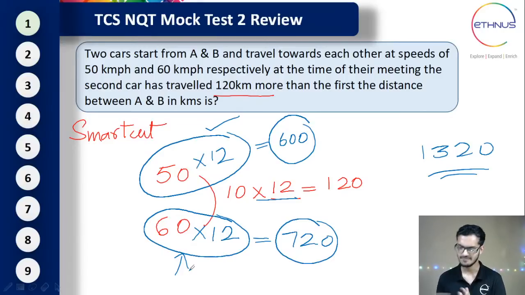Wonderful. A few of them have said the second method is quite easy. That's awesome. Correct. The second method is easy because you don't have to use much of x or y. You don't have to use any letters. You're just playing with numbers. That's why the second method is very easy. These are the two ways that you can use to solve the problem. So let's move on to the next question.